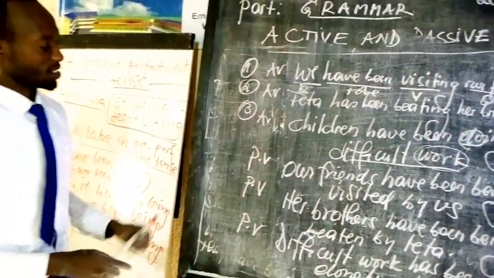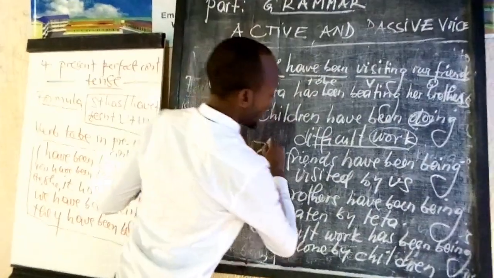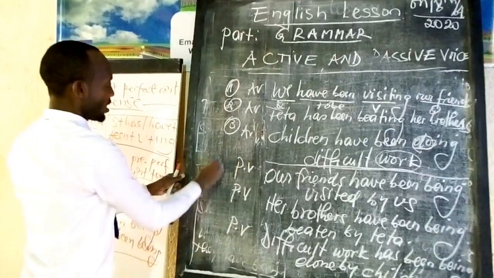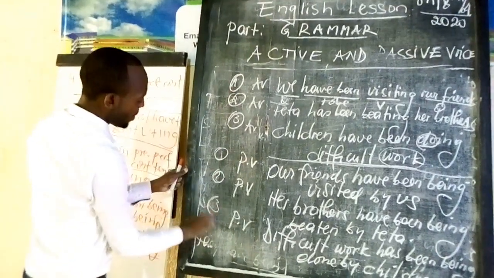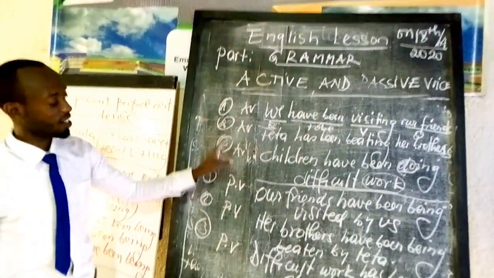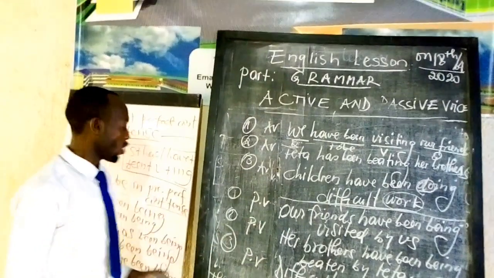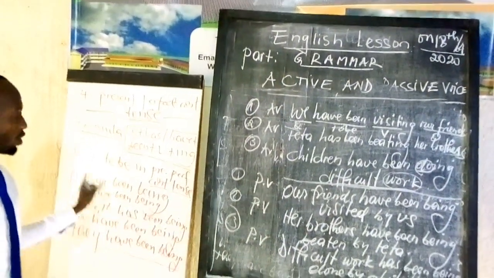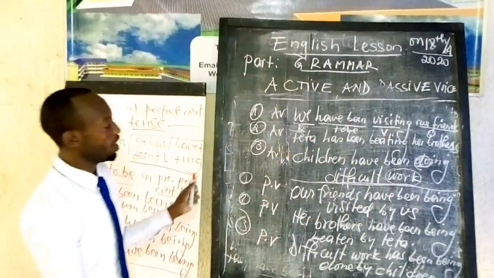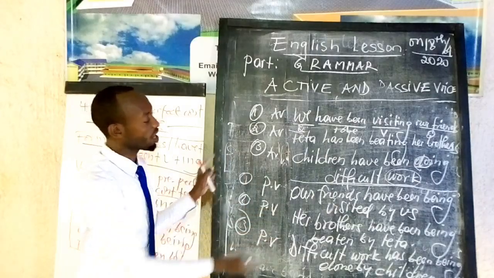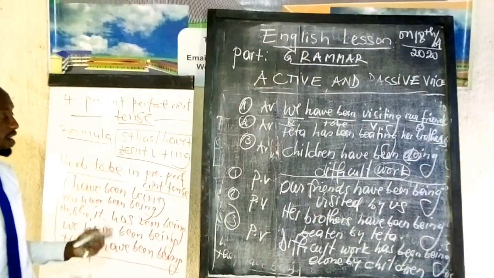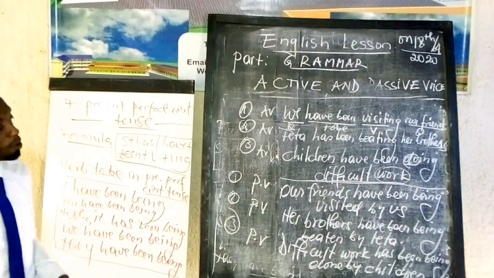You see, my learners, this was active voice, example number 1, number 2, number 3. And this is number 1, number 2, number 3 for passive voice. I am giving you advice: you have to know verb to be. Verb to be is a pillar of passive voice. You cannot do any example or exercise related to the passive voice without knowing verb to be. So I advise you to know verb to be very well.